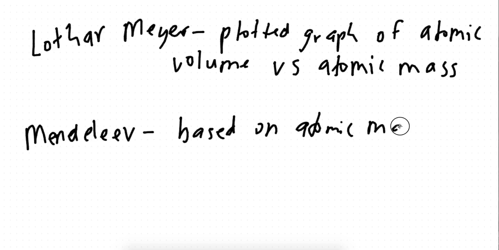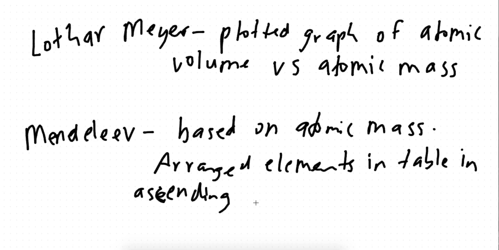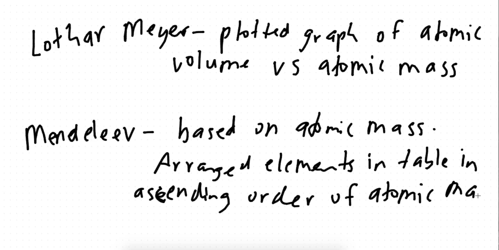He arranged elements in a table in ascending order of atomic mass. Now, ascending means from small to big. Now, this was a very big breakthrough for chemistry.